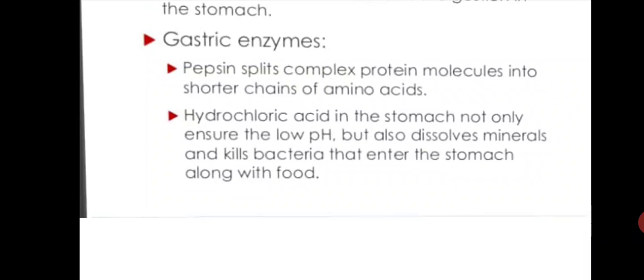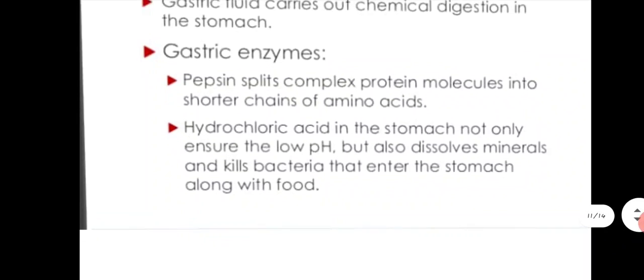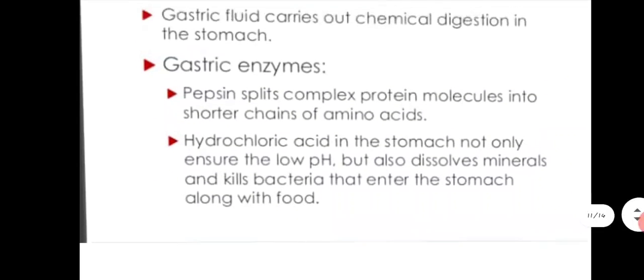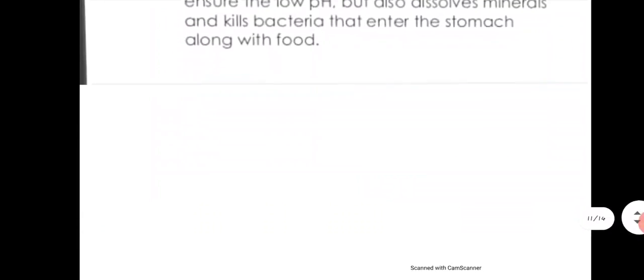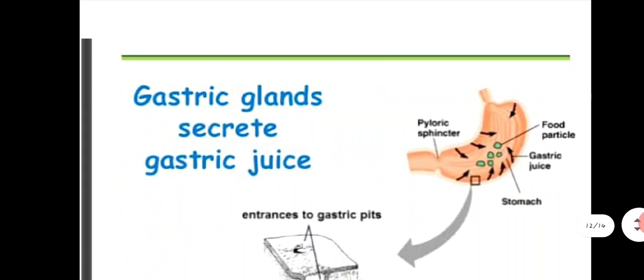Hydrochloric acid in the stomach not only ensures the low pH but also dissolves minerals and kills bacteria that enter the stomach along with food. This hydrochloric acid also helps to digest the proteins, and we will study later how this hydrochloric acid helps in the digestion of protein. As well as this, hydrochloric acid helps to kill the bacteria that enter your stomach along with your food. Next, gastric glands secrete gastric juice.